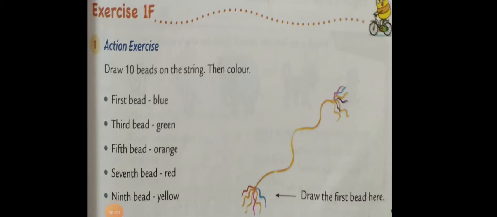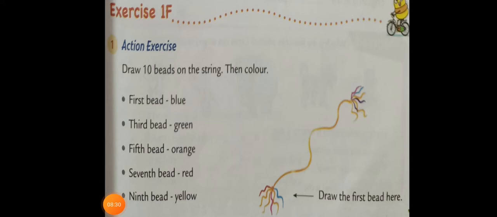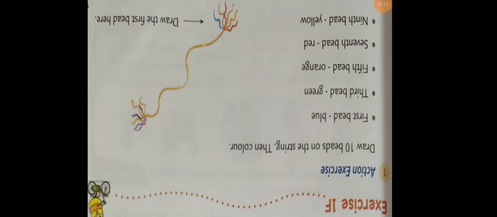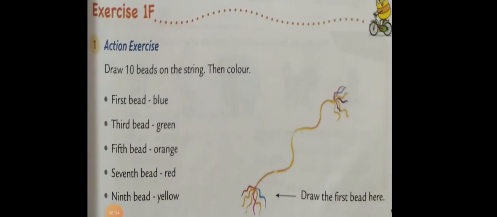Yes, exercise 1F, page number 21. Page number 21, exercise 1F. Very interesting one. You will love to do it.